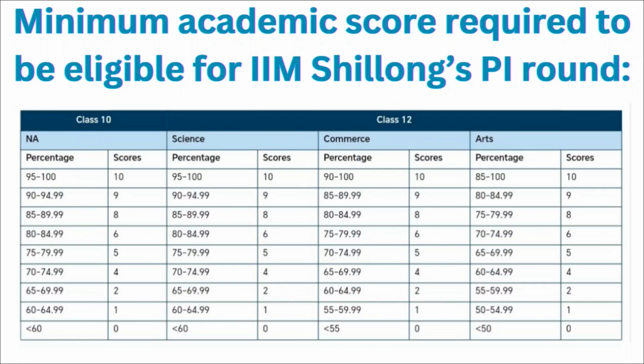And if your background is from arts for class 12, then if your percentage ranges in between 85 to 100, then you will be given 10 points. For 80 to 84.99, there are 9 points. For 75 to 79.99, there are 8 points. For 70 to 74.99, you will be awarded 6 points. For 65 to 69.99, there are 5 points. For 60 to 64.99, there are 4 points. For 55 to 59.99, there are 2 points. And if your percentage ranges in between 50 to 54.99, then you will be given 1 point.